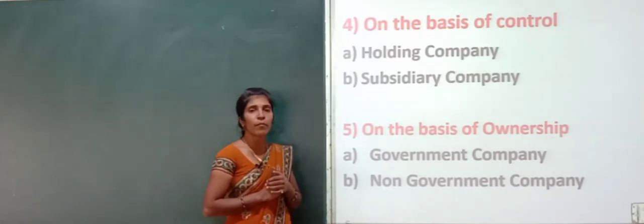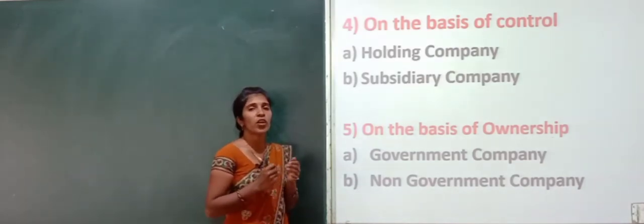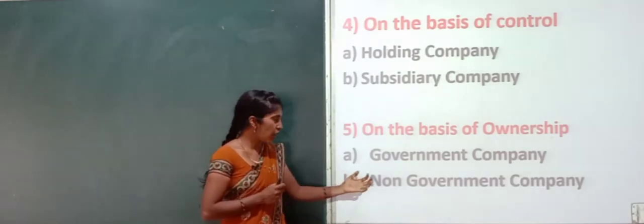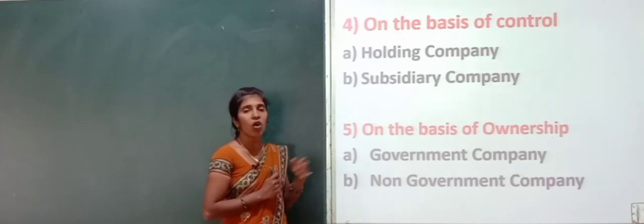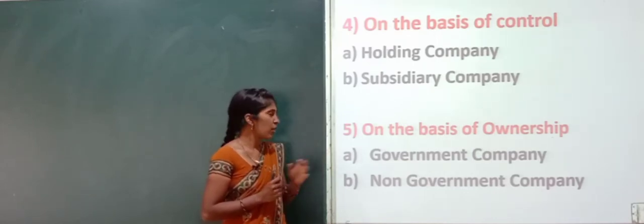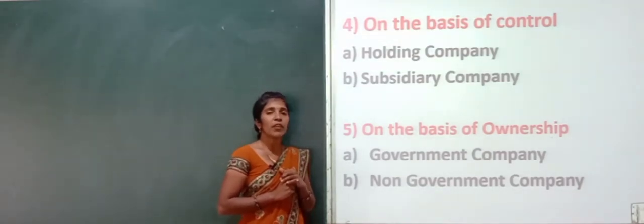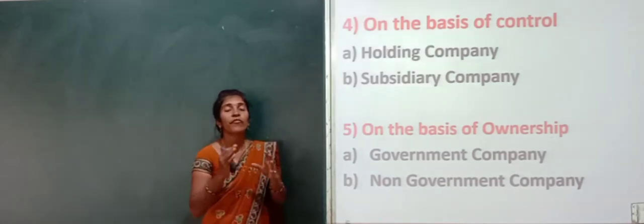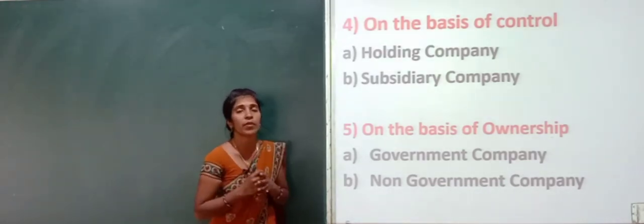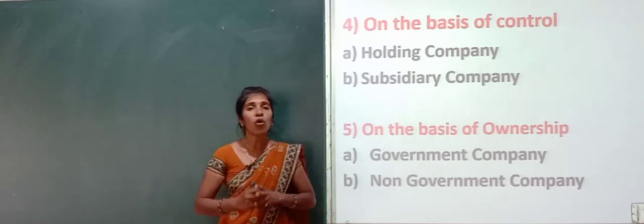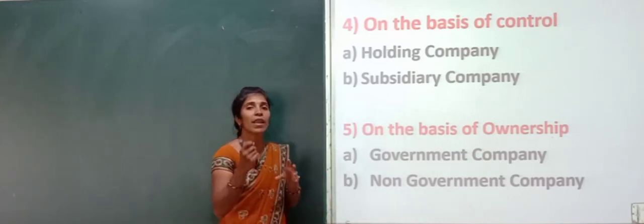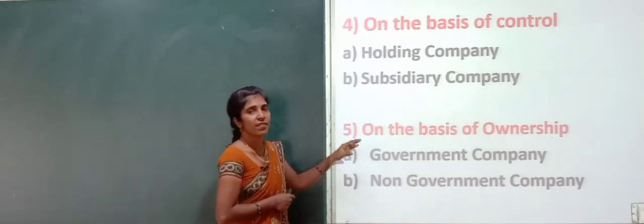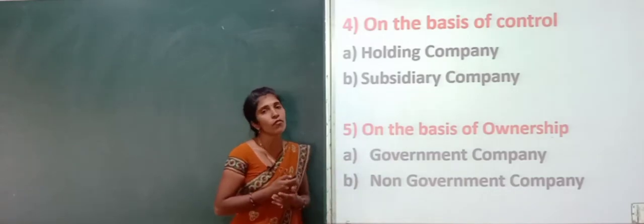And non-government companies are the companies which are totally started by private investors, called non-government companies or private companies. So a government company is a company in which not less than 51% of the paid up share capital is held by the central or state government, not less than. Okay, so these are the types of companies classified on the basis of ownership.